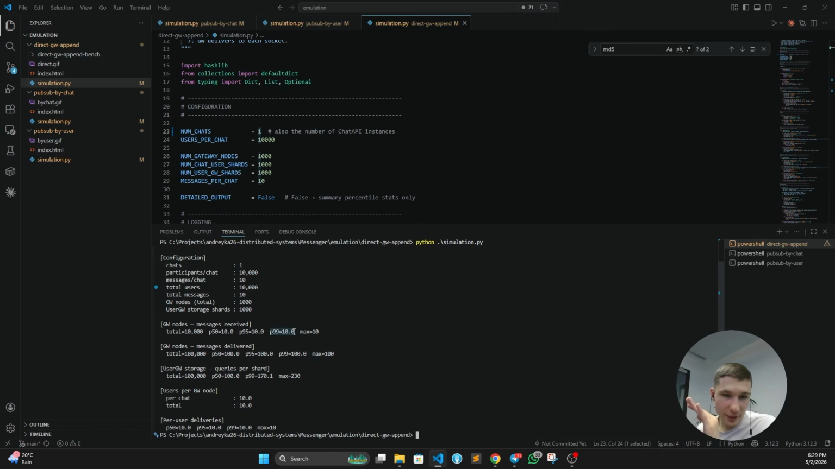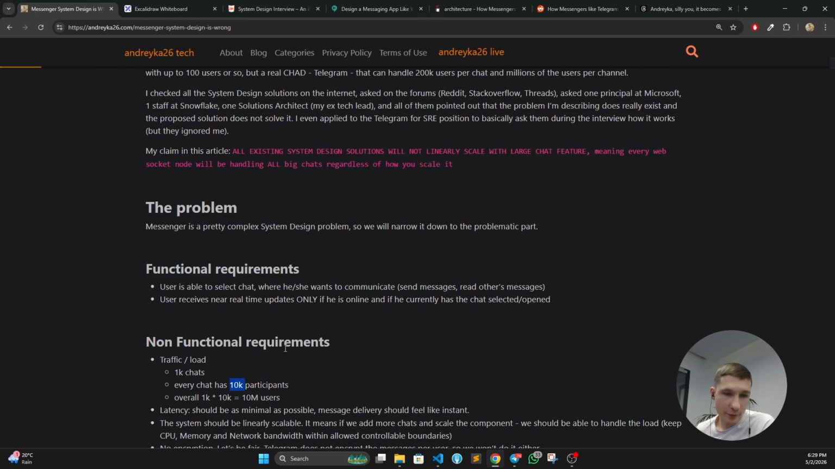But the problematic part here is this guy. Every single gateway node is interested exactly in all messages in all large chats. The problem here is that if we have not a single chat, but 1,000 of such chats, and let's say we have 1 message per second in one chat, it means that every single gateway node is going to process 1,000 updates per second without any possibility of scaling.